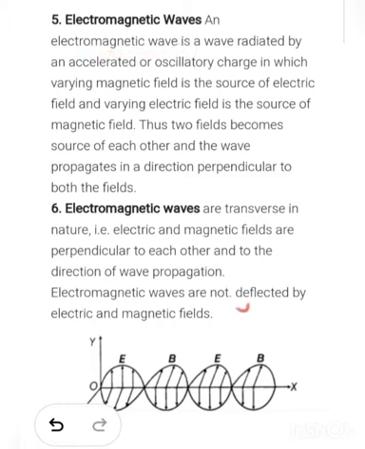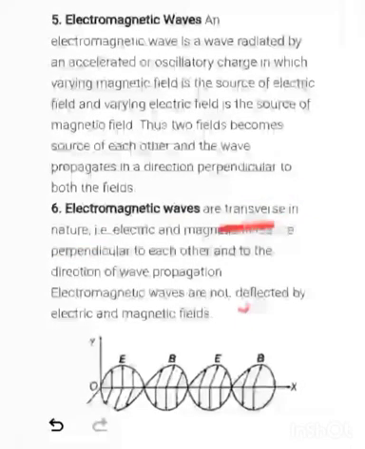Now from here you will get a question: how is an electromagnetic wave produced? So you can say that it is produced by an accelerated or oscillatory charge, where the magnetic field as well as the electric field changes. Okay, so this one is the electromagnetic wave. It consists of electric as well as magnetic field. Now electromagnetic waves are transverse in nature.